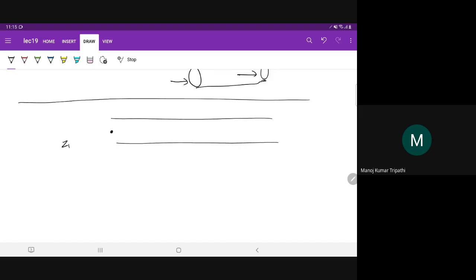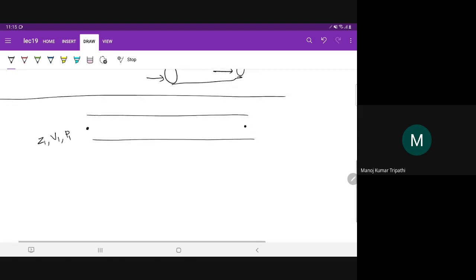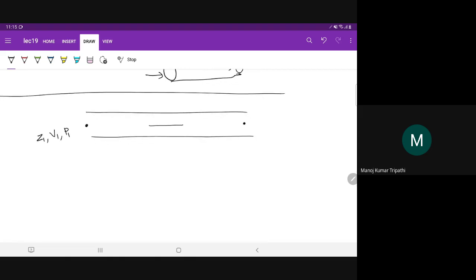This point is at height Z1, velocity V1, pressure P1, and there is another point downstream somewhere, and the flow is in this direction. This is Z2, V2, and P2. Now Bernoulli equation can be written as P1 by rho g plus V1 square by 2g plus Z1. We have already seen this.